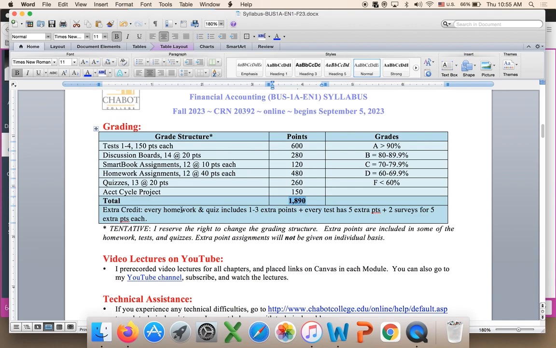And then everybody gets extra credit through homework, quiz, test, and 2 entrance and exit evaluation surveys. And also when you're very active in the discussion board. I require you to make a minimum of 4 posts, the main one plus 3 replies. But if you reply to 5 students, 6 students, if you're really active, I can sometimes award you 1 or 2 extra points for the discussion board.